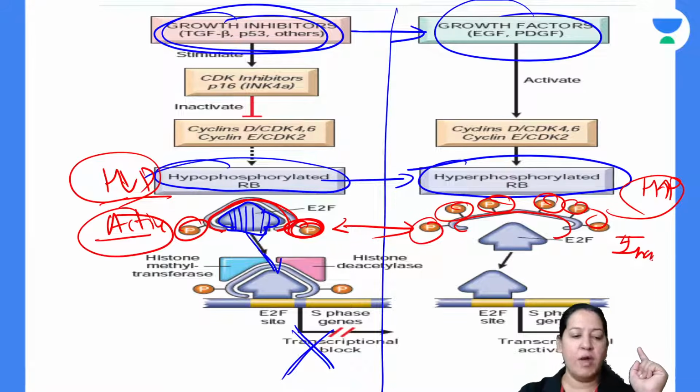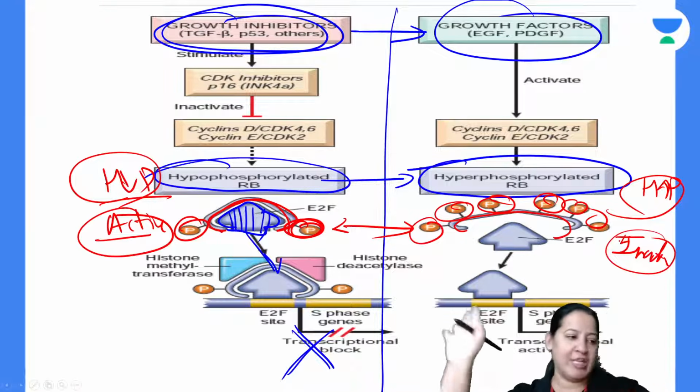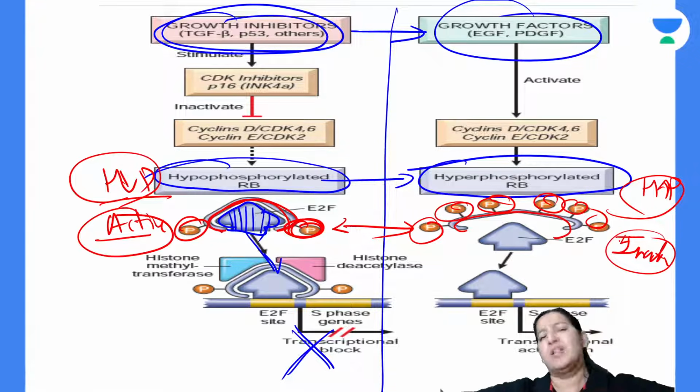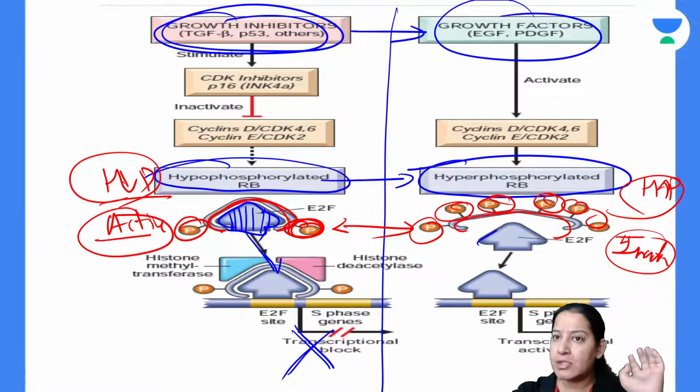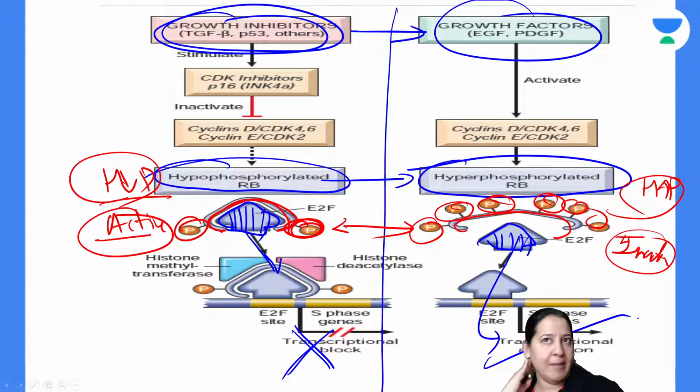It becomes inactive now. Once it becomes inactive, it will free the E2F. It releases it, as if saying, I am inactive, go live your life, right? So this E2F becomes free now. Once it becomes free, it will go and do the mitosis. Give me a thumbs up if you got it.